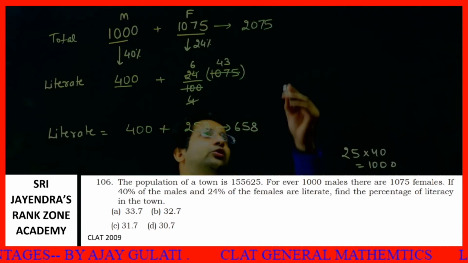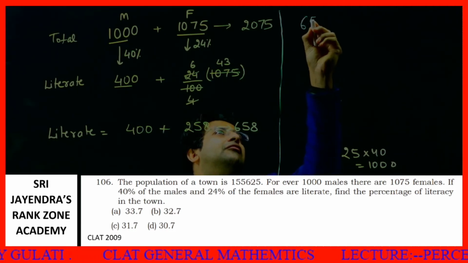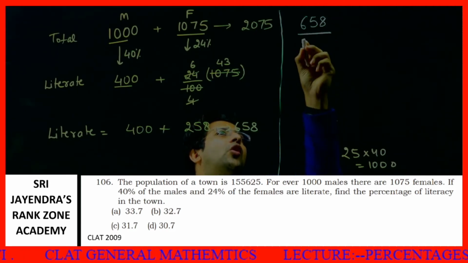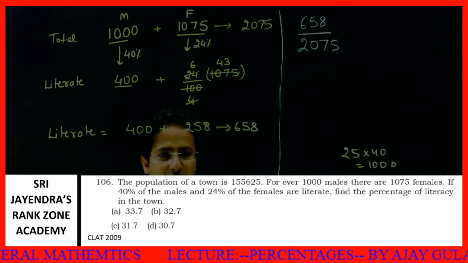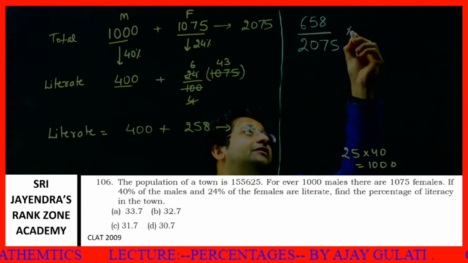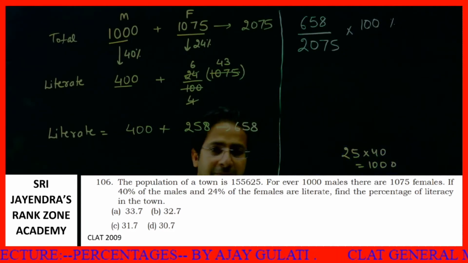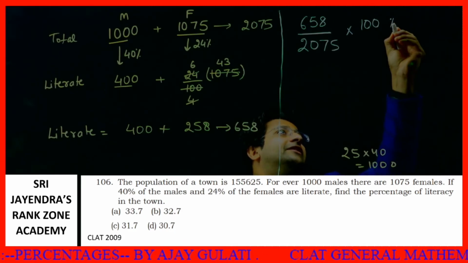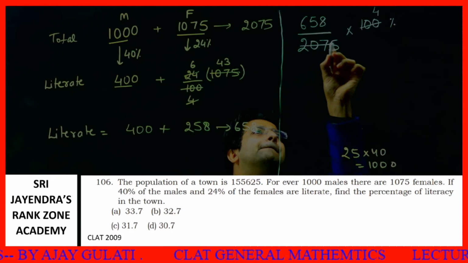Now I need to calculate the percentage. Students, we need to find 658 out of 2075 as a percentage. If I need to convert this into percentage, I will multiply this by 100. If I cancel this by 25, I will get 4 over here.